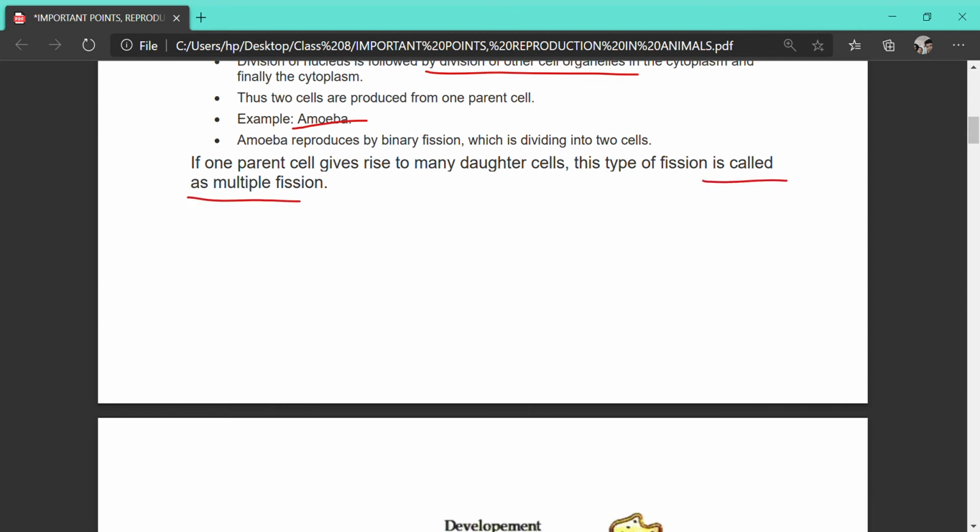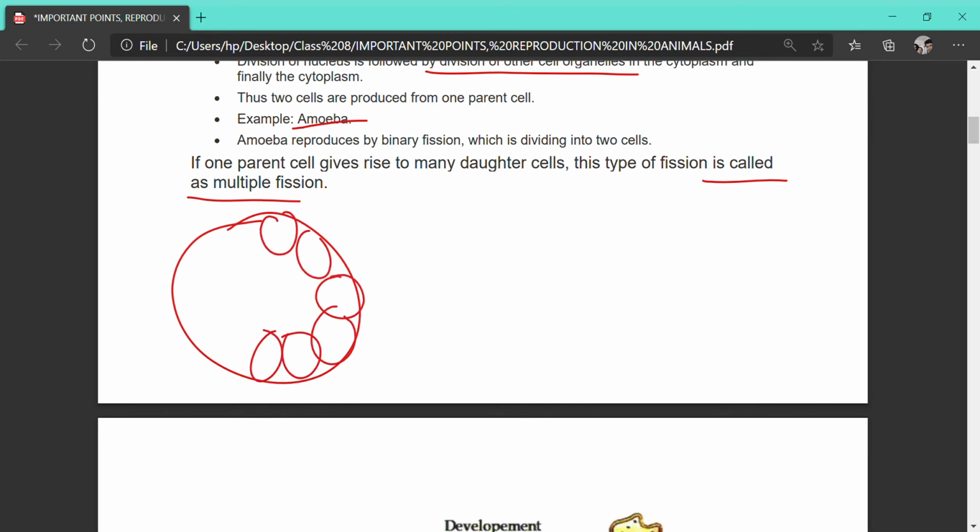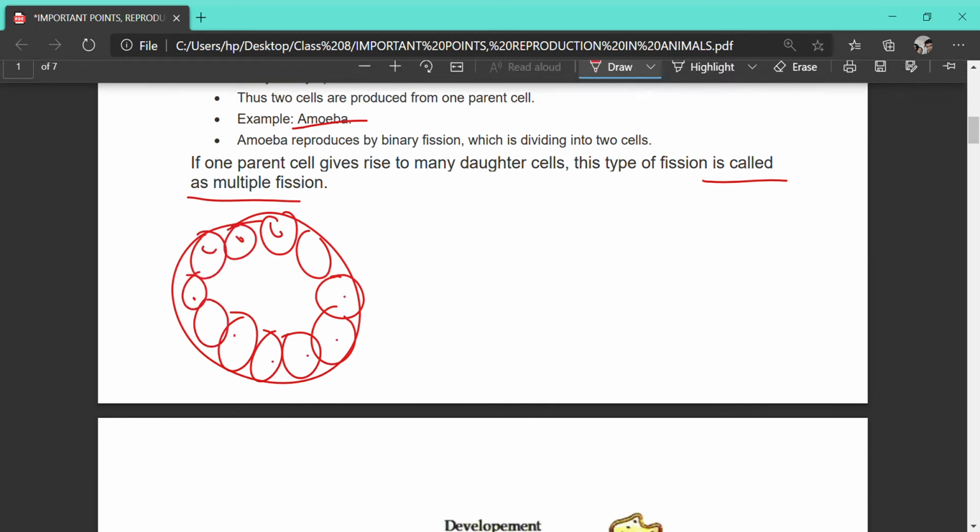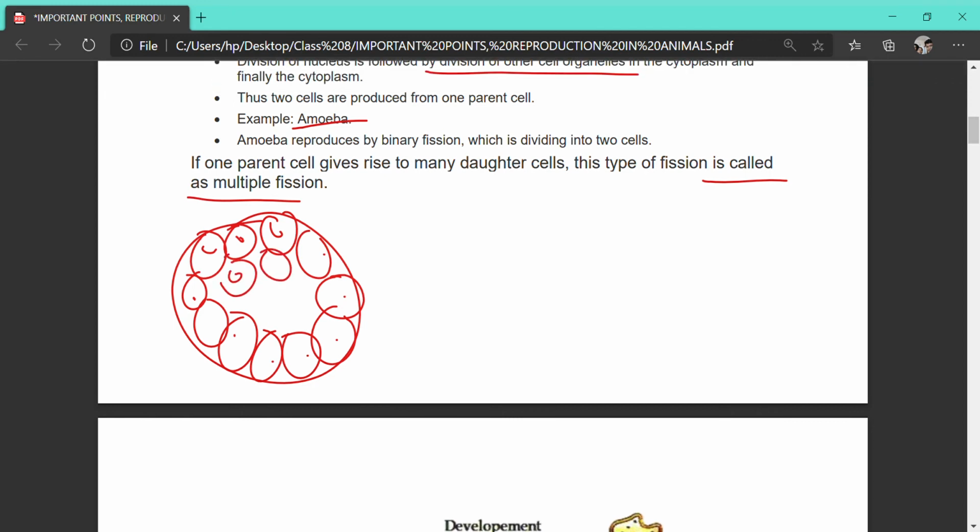multiple fission. All of you have read about the protozoan Plasmodium, which causes malaria. The single cell of Plasmodium has the capacity to divide into many thousand nuclei, and ultimately it divides into thousands of cells because the cytoplasm also divides.